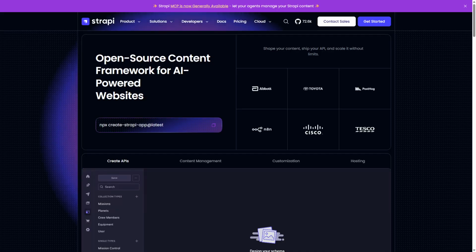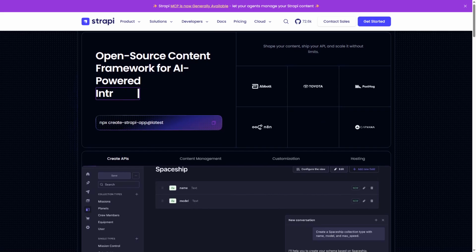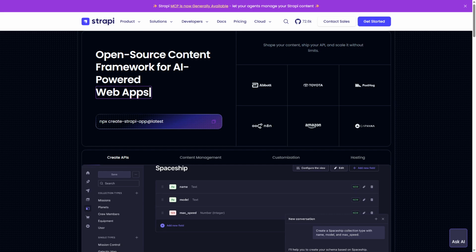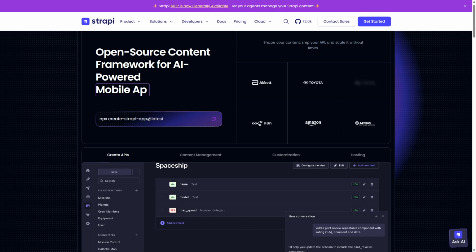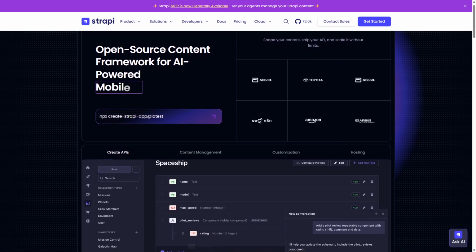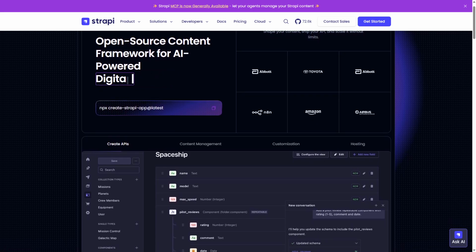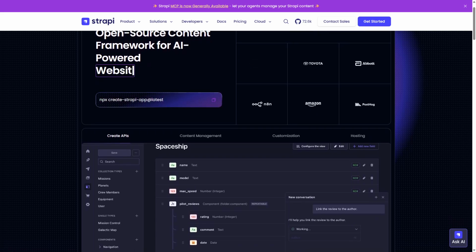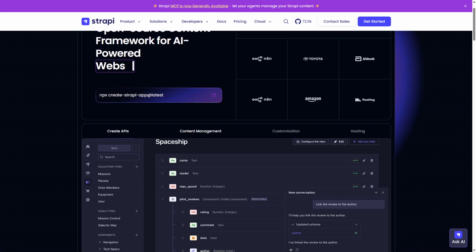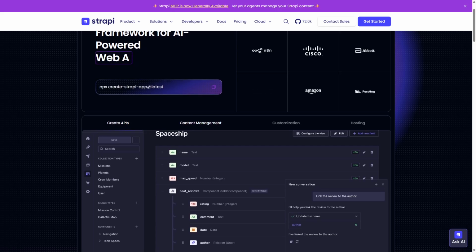Strapi is an open-source headless CMS designed for developers who want full control over their content infrastructure. It works by providing a customizable API-driven backend where you can define content types and relationships without restrictions. Strapi's strengths lie in its self-hosted nature, allowing you to choose your own database and deployment method, plus its extensible plugin system. It supports REST and GraphQL APIs out of the box, making integration with any front-end seamless.